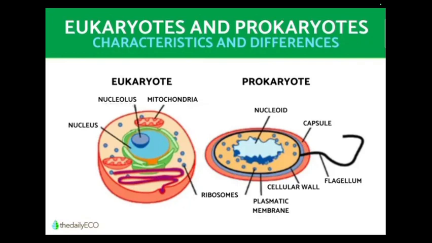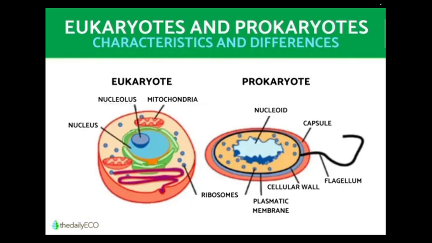Whereas the eukaryotic word comes from the Greek word eu, meaning true, and karyon, meaning nucleus. So a true nucleus is present in these cells, and hence they are called eukaryotic. This is the basic and fundamental difference between a prokaryotic and eukaryotic cell. But we also must remember that there are other differences as well. For instance, eukaryotic cells have membrane-bound organelles, such as the mitochondria and the chloroplast, which are lacking in the prokaryote. Furthermore, the cell wall of the prokaryote is mostly made up of peptidoglycan, whereas the cell wall, when present in the eukaryotic cell, that is in the plant cells and in the fungus, is mostly made up of cellulose and chitin. This is the basic difference that you need to remember about prokaryotic cells and eukaryotic cells.